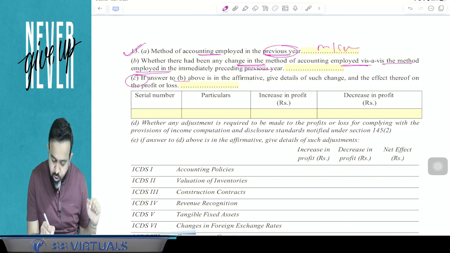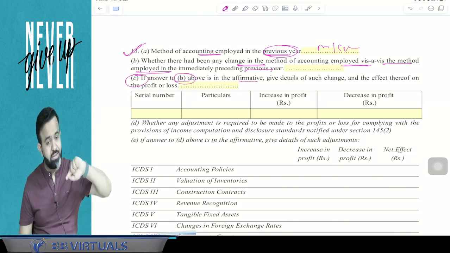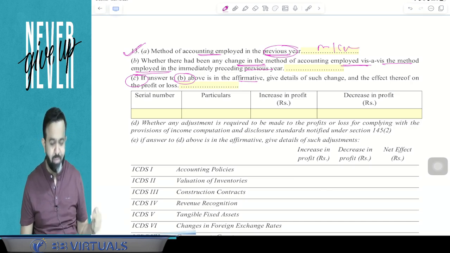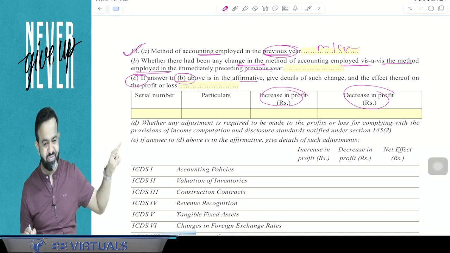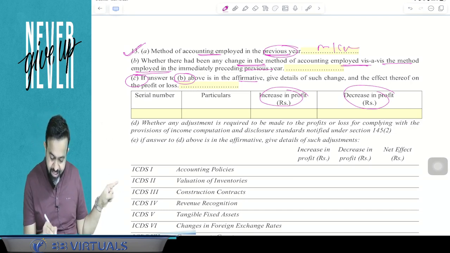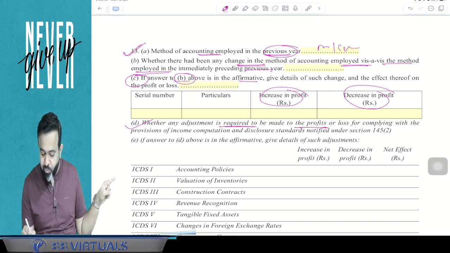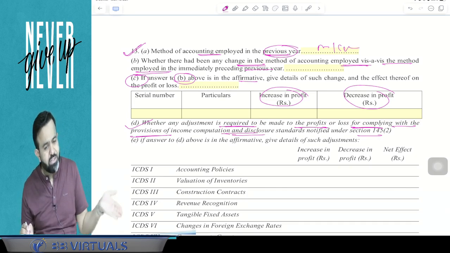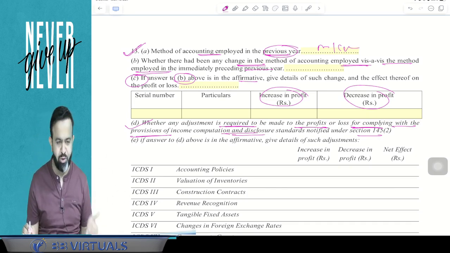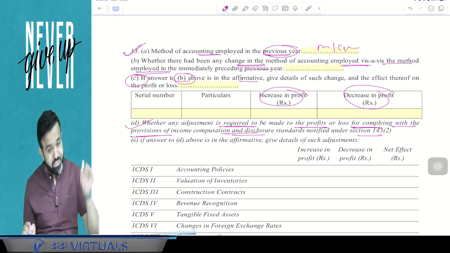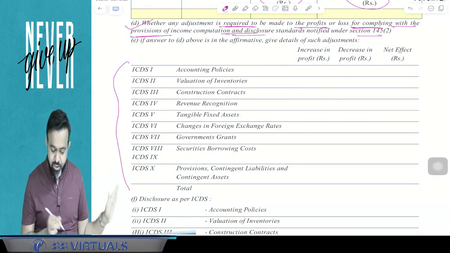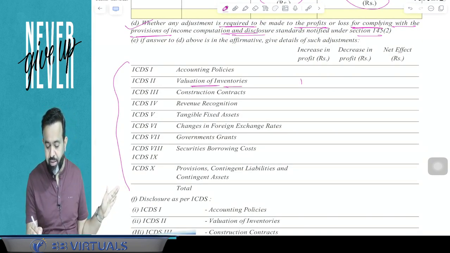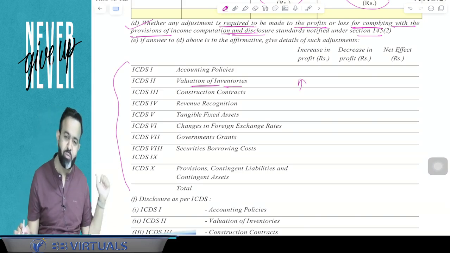And guys, if the answer to B above is affirmative, meaning there is a change in the method, then due to the change in the method, what is the increase or decrease in profit in the current year, you have to mention. After that, point D says whether any adjustment is required to be made to the profit and loss complying with the provisions of the income computation and disclosure standards. Okay guys, due to the ICDS, is there a change in your profit or not? Is any adjustment required? If adjustment is required, you have to mention it here, because there are 10 ICDS. And due to this ICDS, for example, on valuation of inventory, your income is increased by so much. So here you have to mention it.